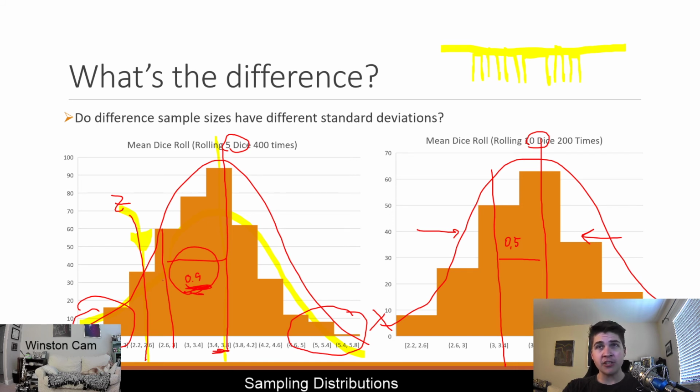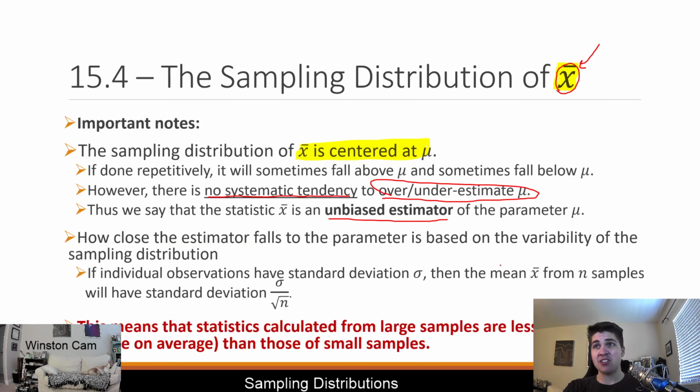And the variability controls the chance of this happening. Because there was a lot smaller chance to get a value of, say, 2.2 to 2.6 when we had a larger sample size. There were only 8 outcomes out of 200, rather than over here where we had 35 outcomes out of 400, a much higher percentage. And that's all based on the variability, aka the standard deviation of the sample distribution.